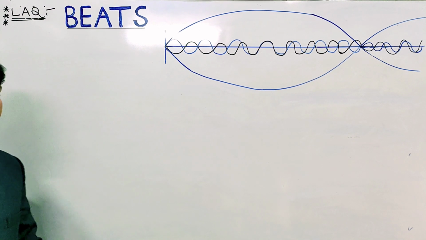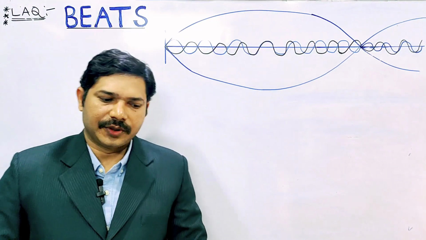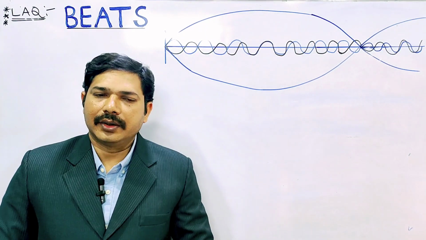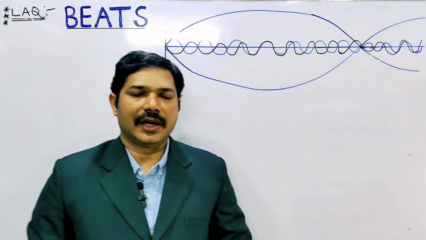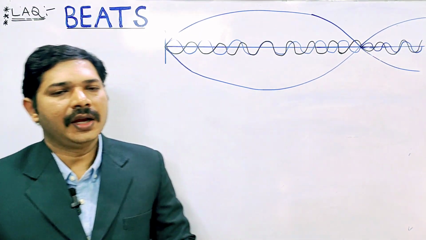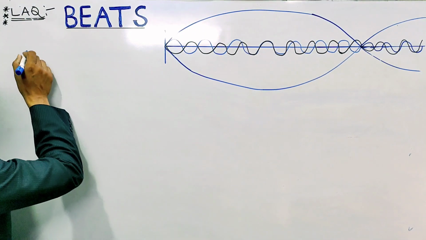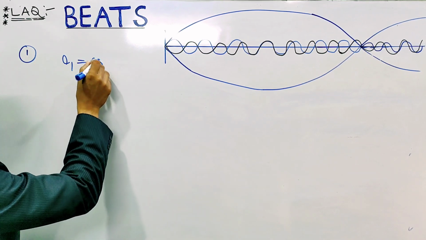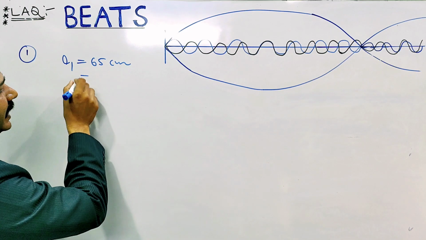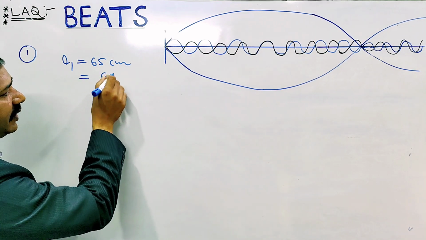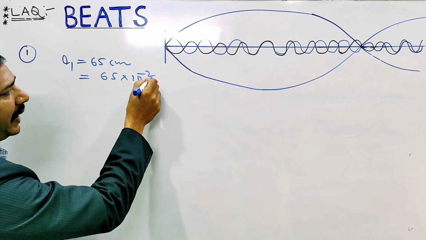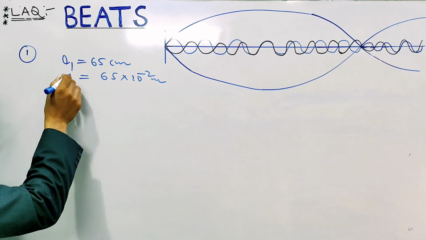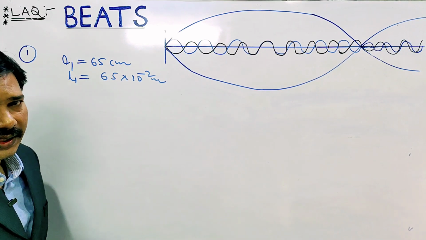In this question they are asking for the number of beats produced by two sound waves of given lengths. The first length is given as 65 centimeters. Converting into SI units, 65 centimeters means 65 into 10 to the power of minus 2 meters.